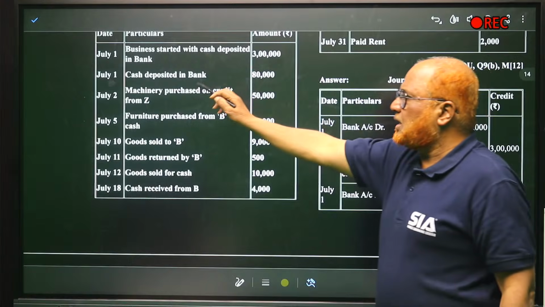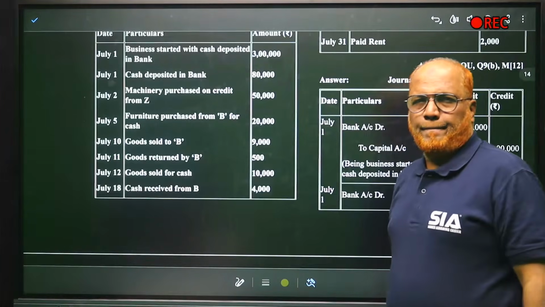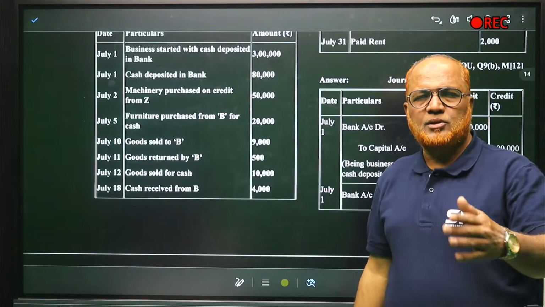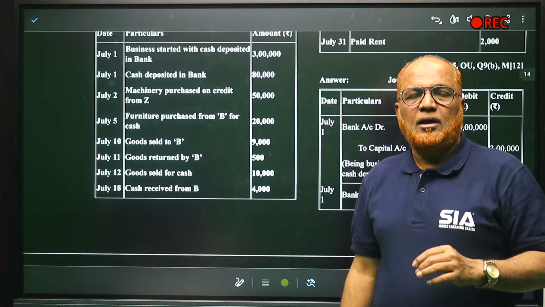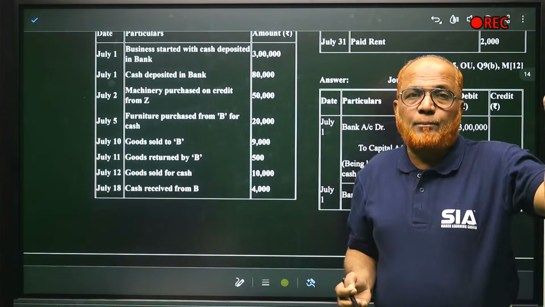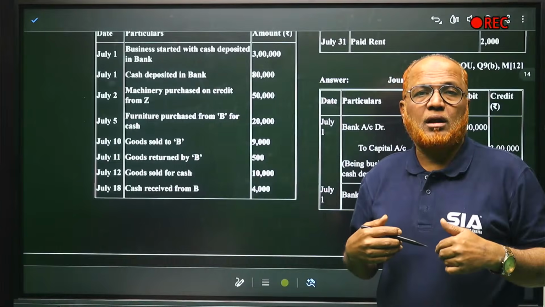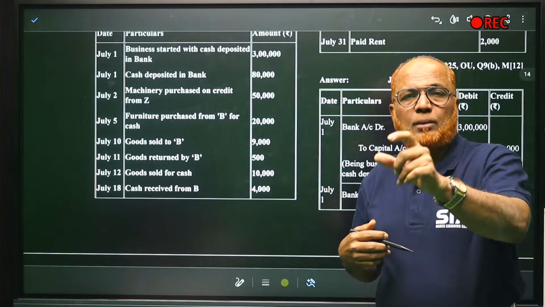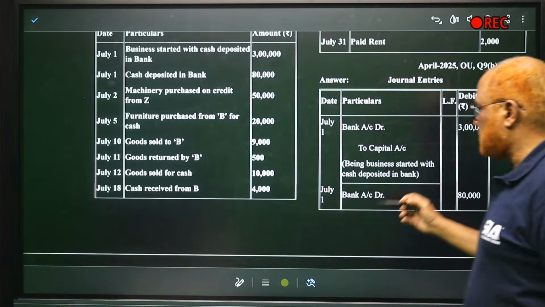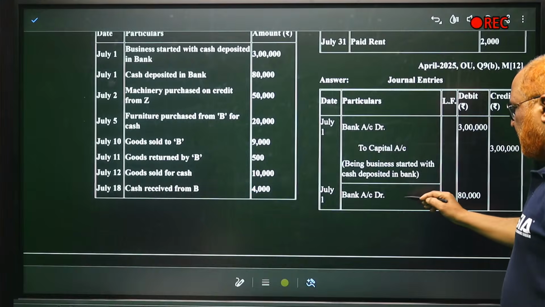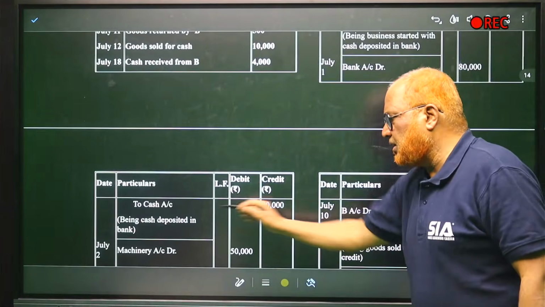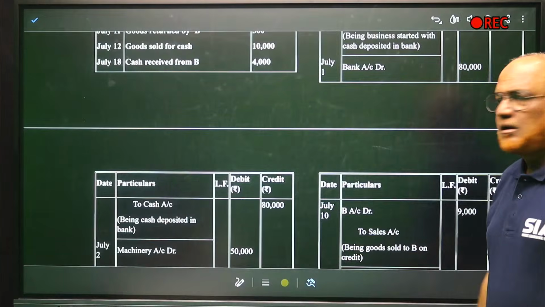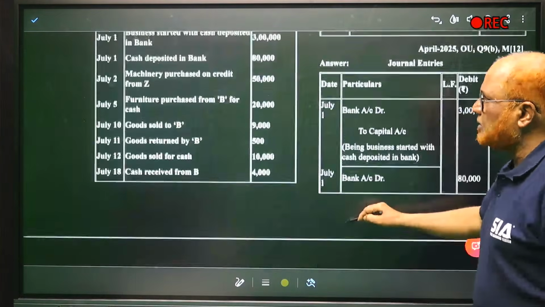Second transaction, cash deposited in bank. Cash is going out, so cash account should be credited. What goes out is credited. Where are we depositing the money? In the bank. The bank is the receiver. So bank account debit 80,000 and cash account credit 80,000, being cash deposited in bank. Two transactions completed.